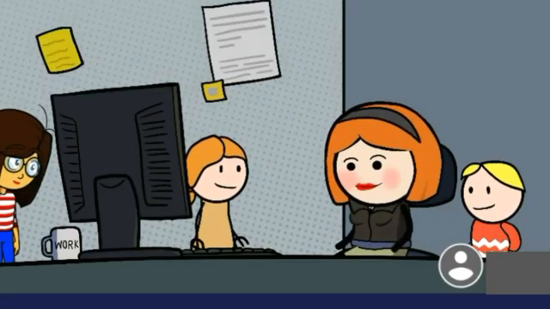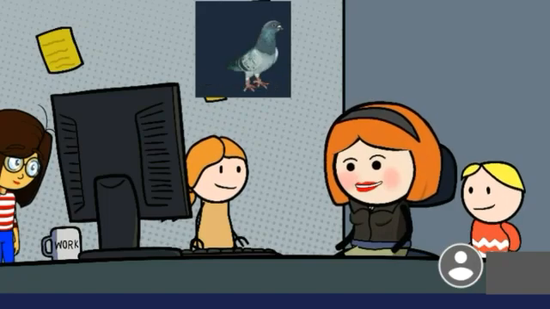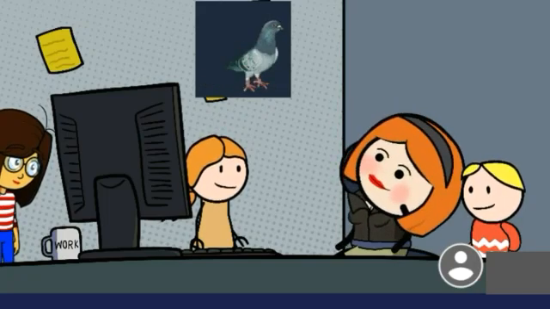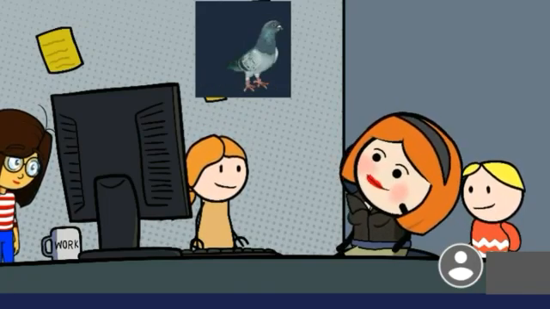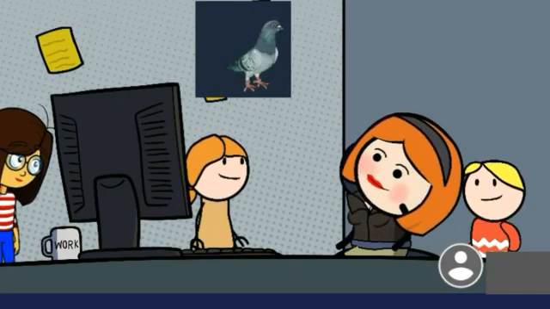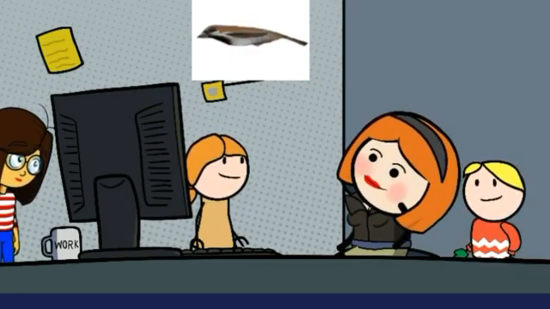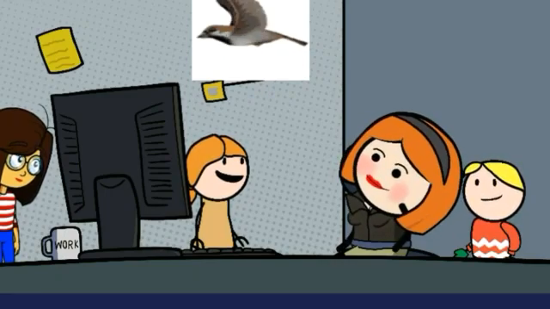Okay student, I will show you some pictures. Look at this picture. It is pigeon. What is this? It is pigeon. Okay, look at the next picture. It is sparrow. What is this meaning? It is sparrow.